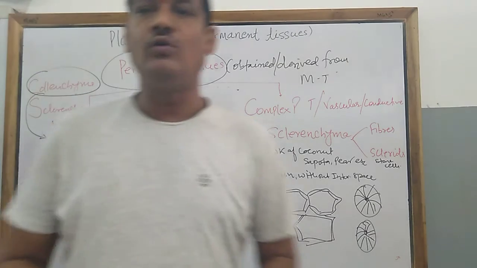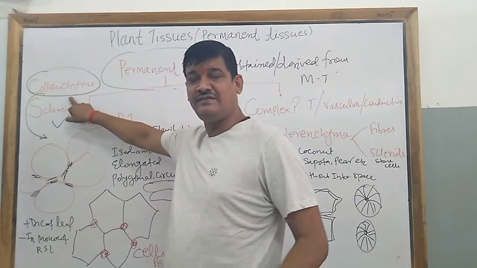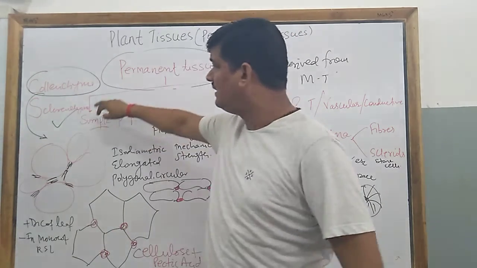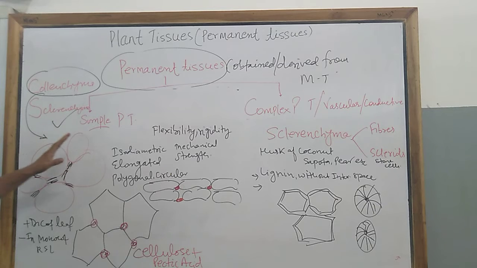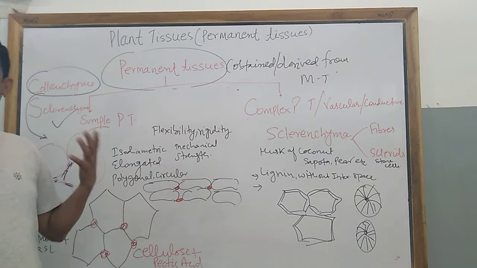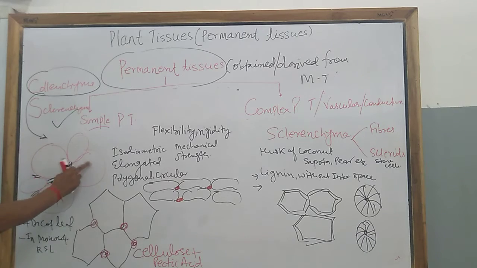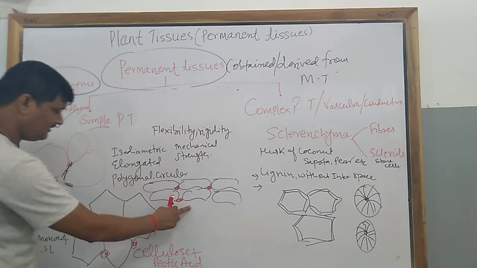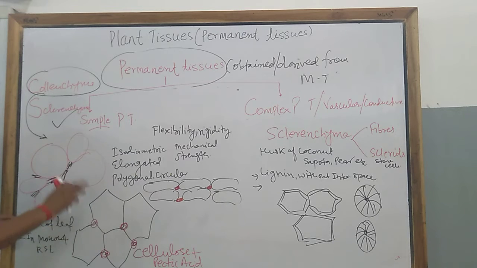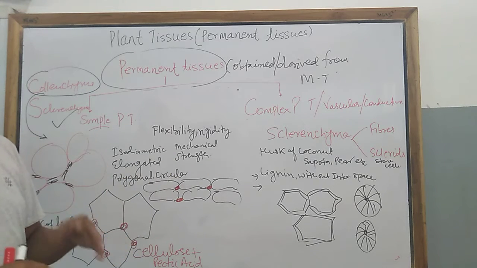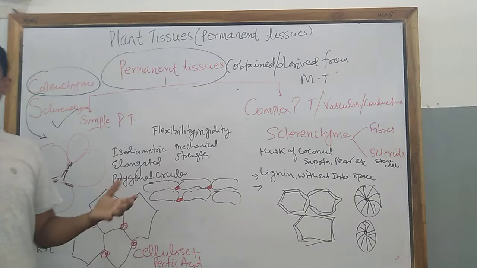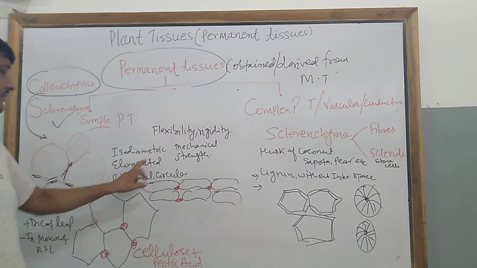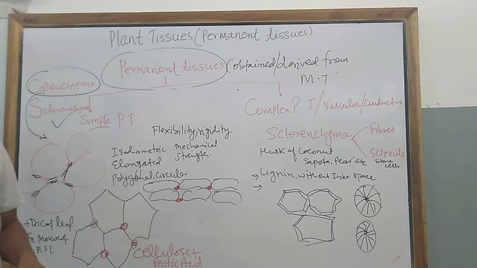Now the next one is collenchyma. Collenchyma is the second type of the simple permanent tissue, and these collenchyma cells or collenchymatous cells are isodiametric. They are also rectangular, oval. This is the oval cell, this is the elongated cell, and this is the polygonal cell. So the collenchymatous cells are living cells, and they have different kinds of shapes like isodiametric, elongated, polygonal or circular.